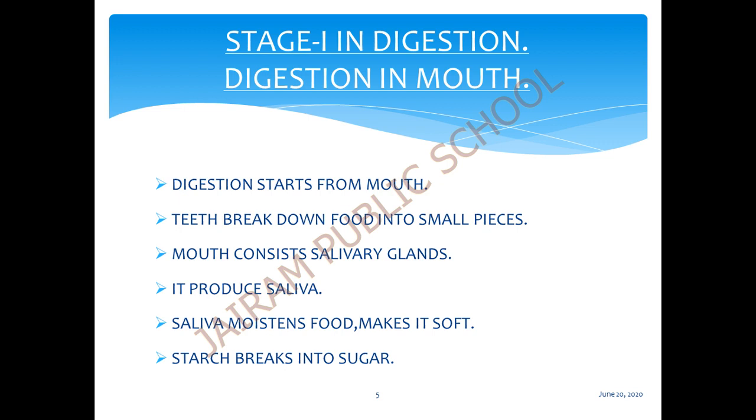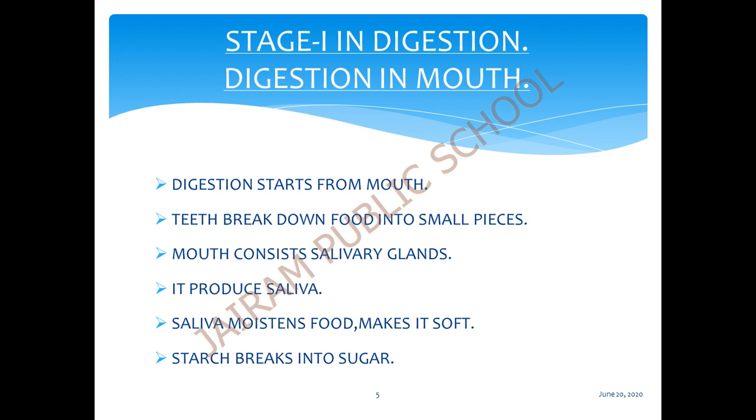Then it also breaks down the starch into sugar. This saliva breaks down the starch particles present in our food and converts them into sugar particles. This is why food items such as bread contain starch. So this is the first stage, digestion in the mouth.